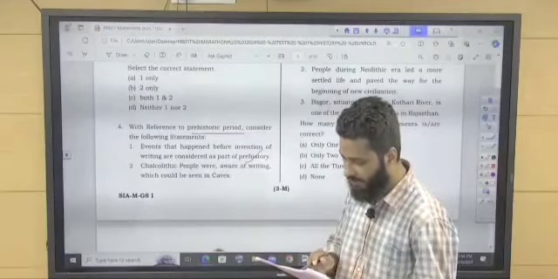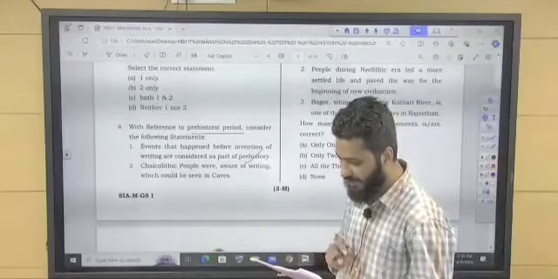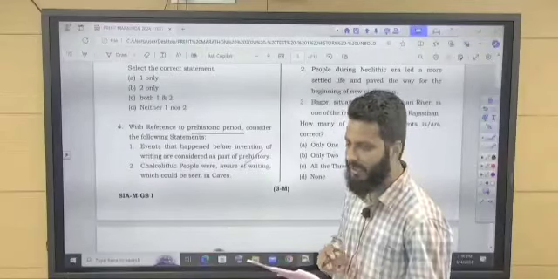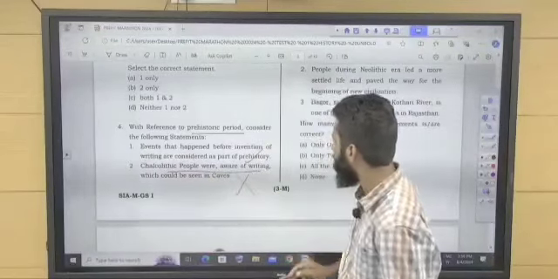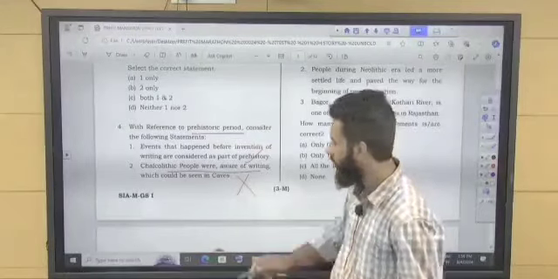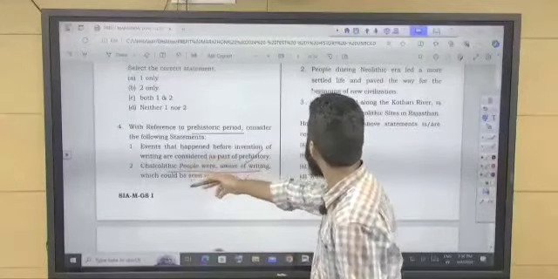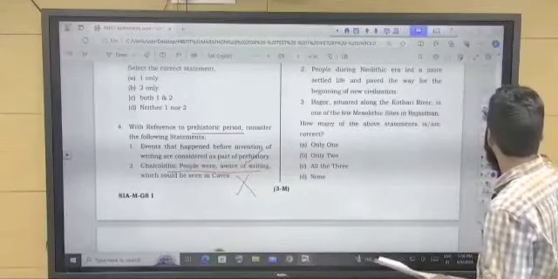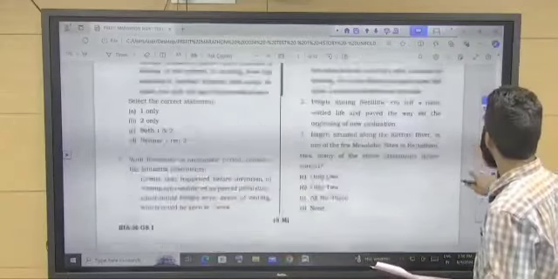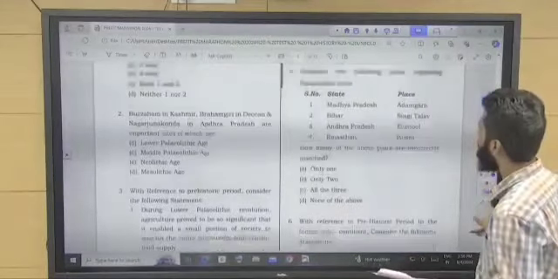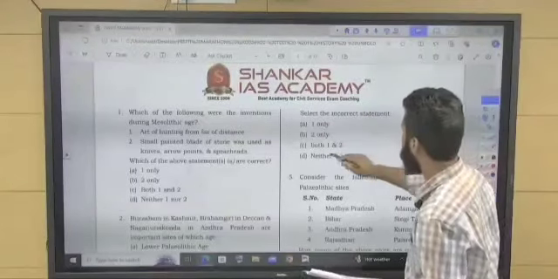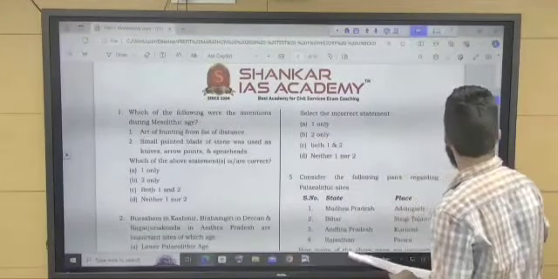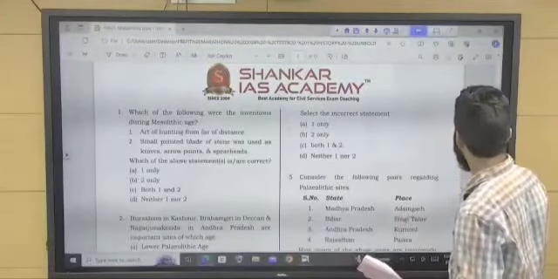Chalcolithic period people were aware of writing, which could be seen in caves. So Chalcolithic period people, they are not aware of writing. Statement 2 is incorrect. They are asking about the incorrect statement. So the incorrect statement will be true only. Answer will be B, right?